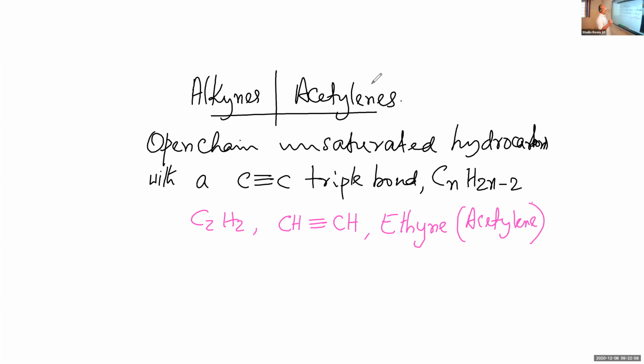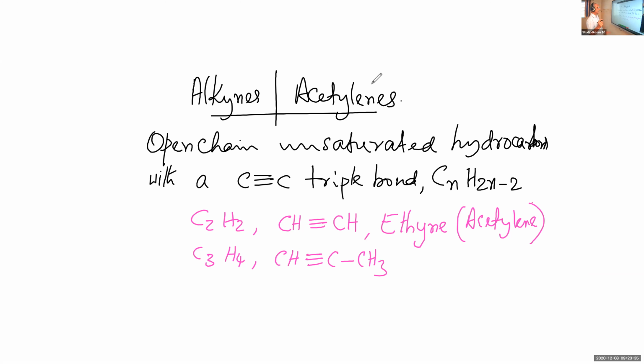You come to the next higher homologue. To get the next higher homologue, what do you have to do? You add CH2. So the next homologue will be C3H4. CH2 is added. And what will be the structure? There should be a carbon-carbon triple bond. So CH triple bond C, and then there is a CH3.